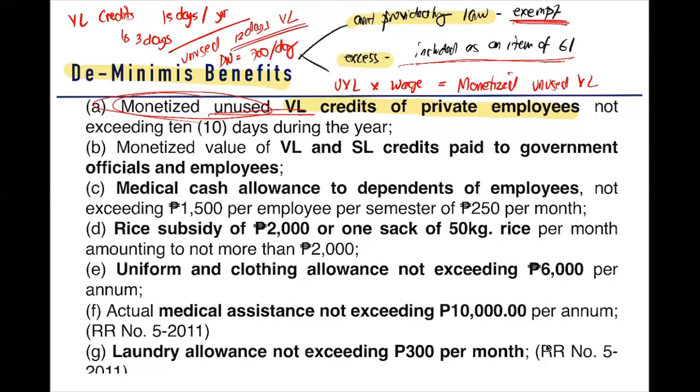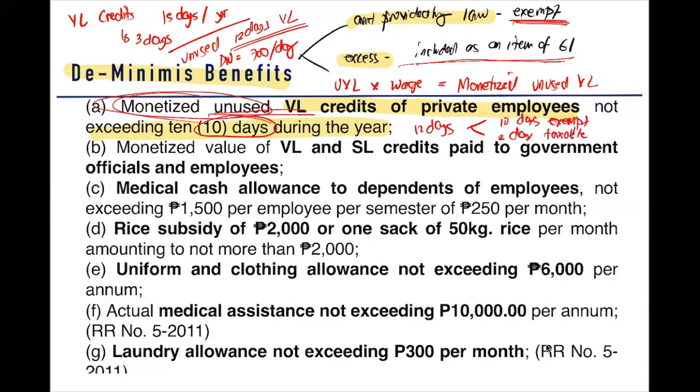8,400. So sabi dito, the minimum benefits not exceeding 10 days during the year. So ano? Kailangan hindi siya mag-exceed ng 10 days. Anong rule? Sabi natin, the amount provided by law is exempt, any excess is taxable. So 12 days yan, di ba? 12 days. Ano yung amount provided by law? 10 days. So yung 10 days, exempt. Yung 2 days ay taxable.